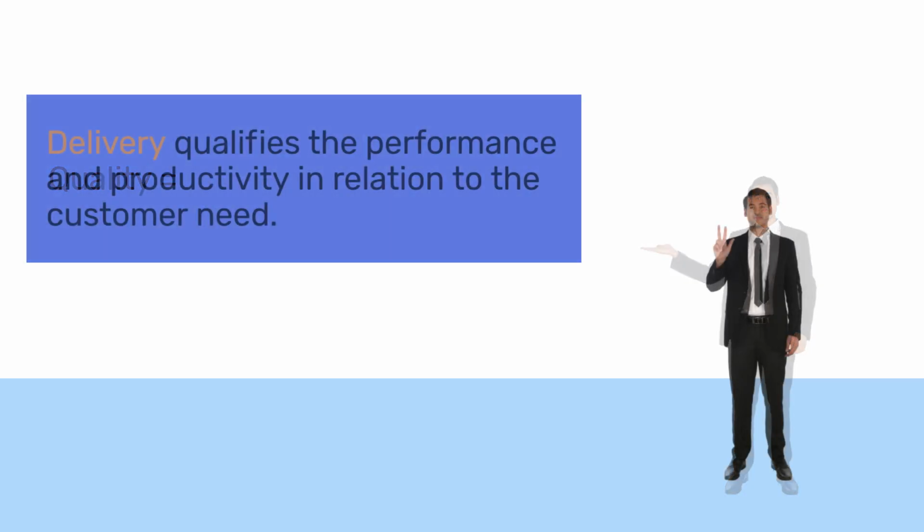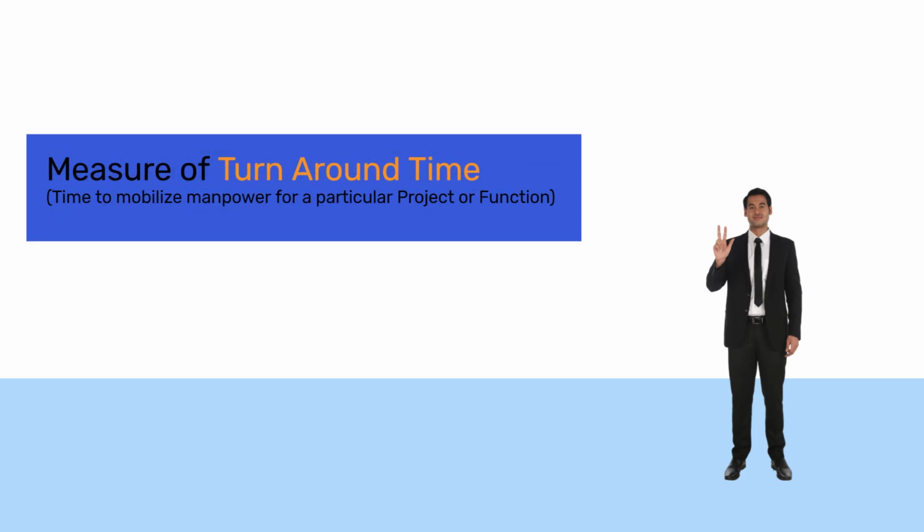3. Delivery. Delivery qualifies the performance and productivity in relation to the customer need. So, delivery of a recruitment function is a measure of the time taken to close a particular position. In other words, it is a measure of the turnaround time to mobilize manpower for a particular project. Delivery also needs to be defined based on the expectation of the customer.